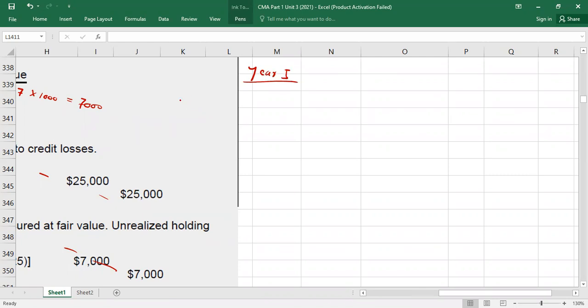First, I'm preparing the balance sheet. Or do you want income statement effects? There is nothing that will go to the income statement. It will go to other comprehensive income under the statement of comprehensive income.